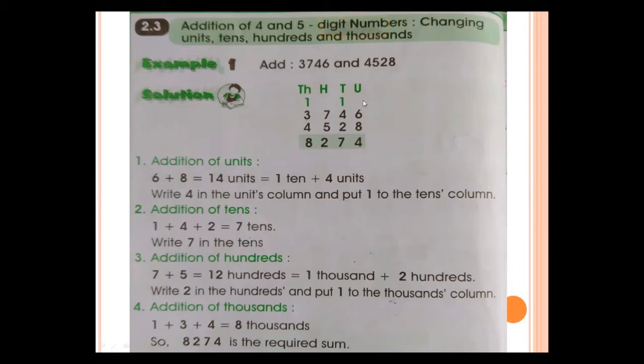Starting from here, units: 6 plus 8 is equal to 14. So you write 4 here, and the one of this 14 shifts to the tens place.